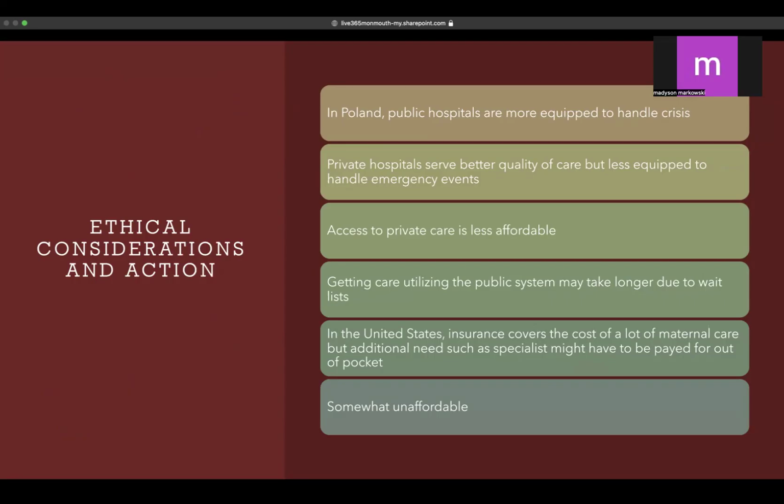problematic pregnancies or childbirths. While some women opt to pay for private care for maternity care, the private hospitals aren't always as good of a fit to serve a woman that is having birth complications or pregnancy complications because they don't have the means to handle emergency events or situations. Access to private care is less affordable, so more women do tend to opt for public maternal care,